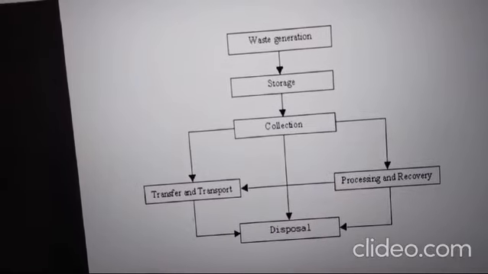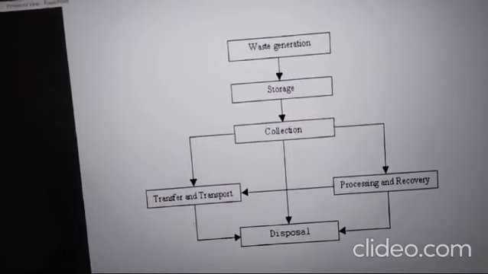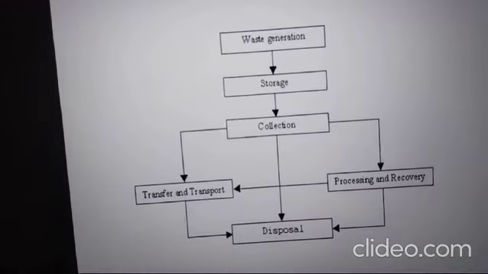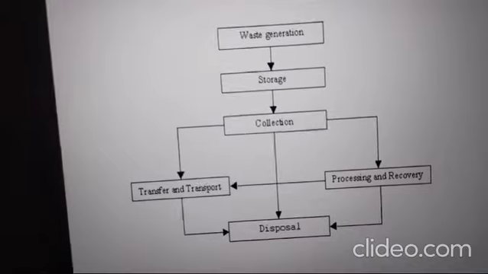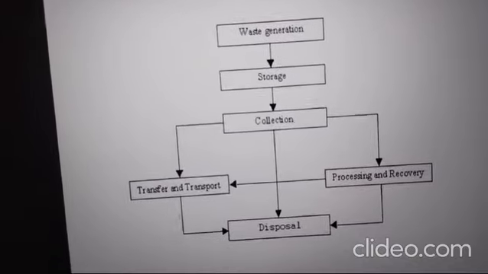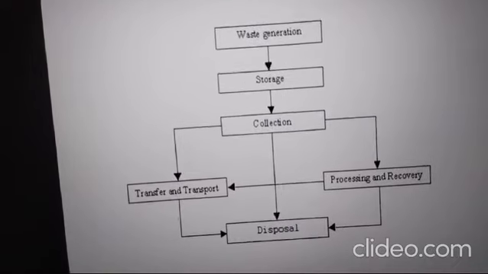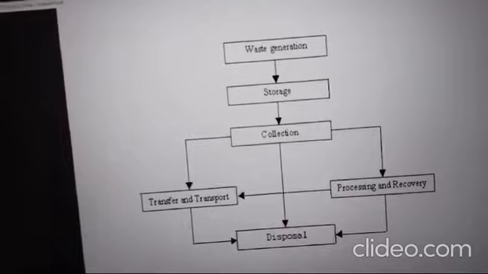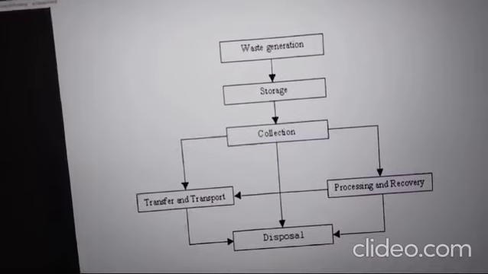For example, e-waste means electrical and electronic waste discarded by users or consumers. Mobile phones, laptops, personal computers, refrigerators, household articles, and even ICT items, information and communication technologies items, everything is considered electronic waste.